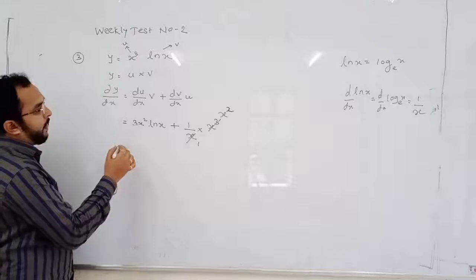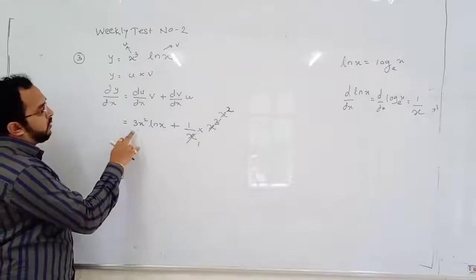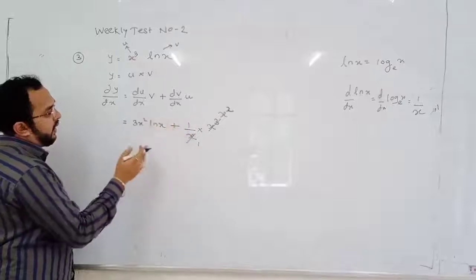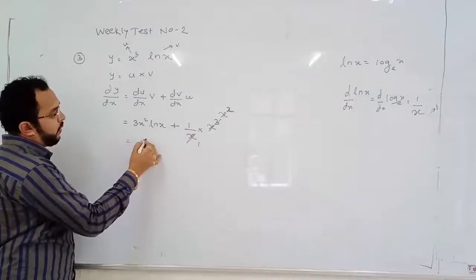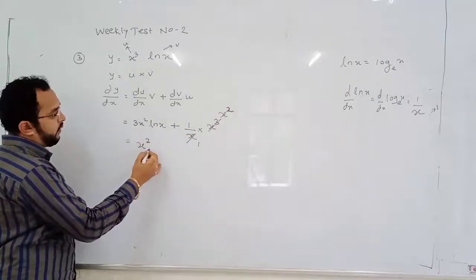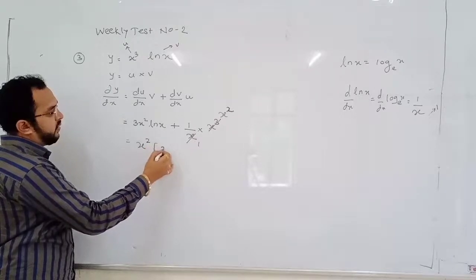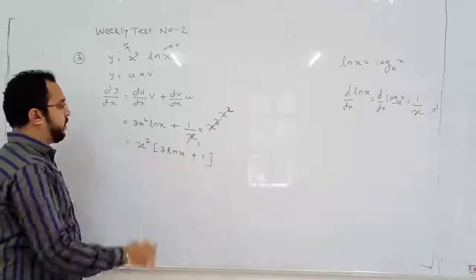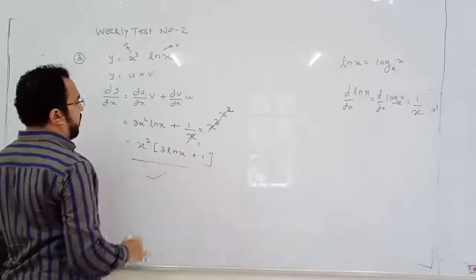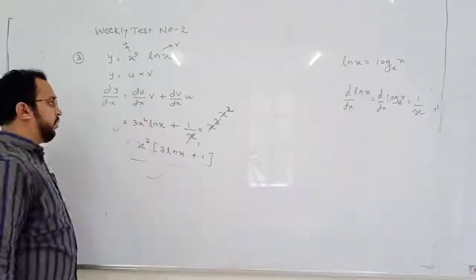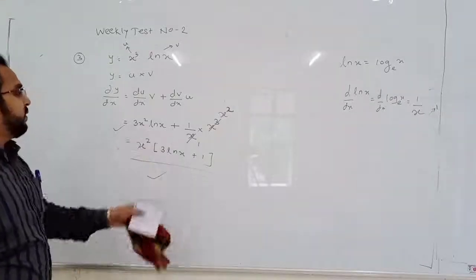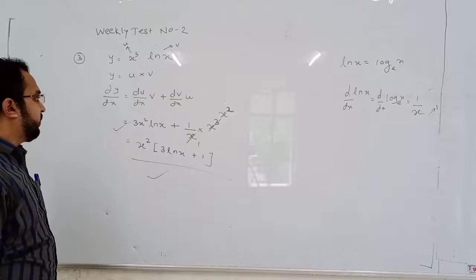So see, 3x square ln x and x square. From here and there we can take x square common. So it will be x square in the bracket 3 ln x plus 1. So this is your answer. Or directly you can write this answer. Both are correct. This is the simplified answer and this is obtained by differentiation.